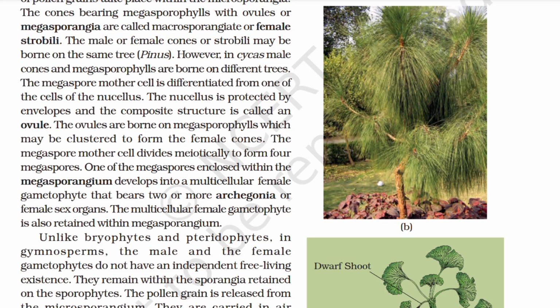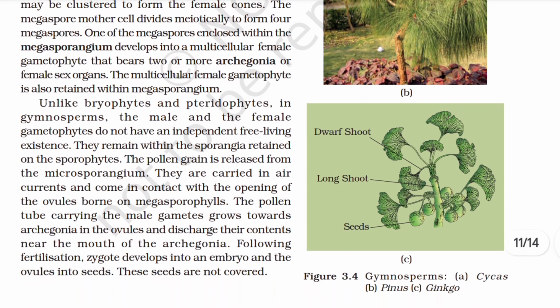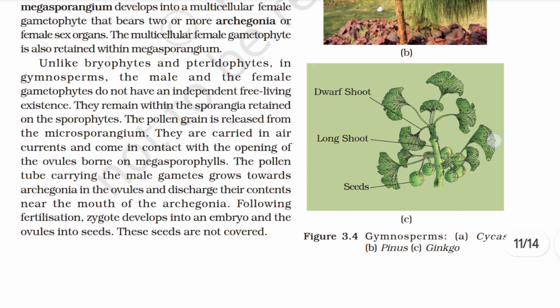The megaspore mother cell divides meiotically to form four megaspores. One of the megaspores enclosed within the megasporangium develops into a multicellular female gametophyte that bears two or more archegonia or female sex organs. The multicellular female gametophyte is also retained within megasporangium. Unlike bryophytes and pteridophytes, in gymnosperms, the male and the female gametophytes do not have an independent free living existence. They remain within the sporangia retained on the sporophytes.